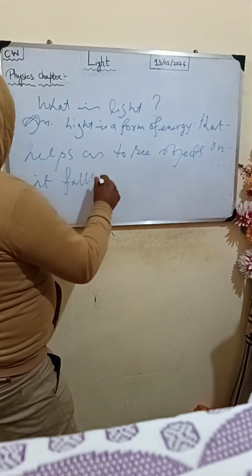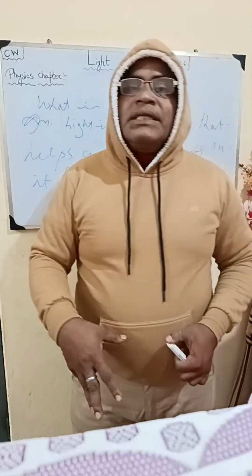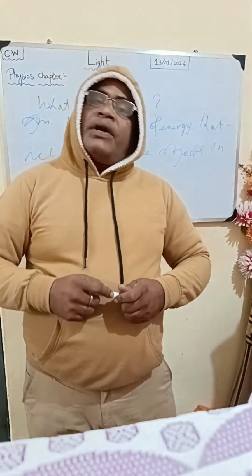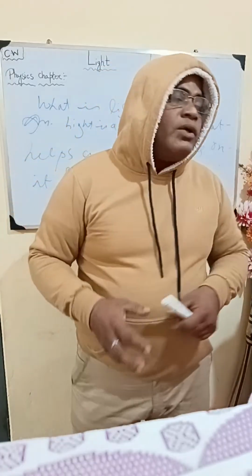If light falls on an object, it becomes visible to our eyes. Is that clear? Have I been able to make your doubt clear about what is light?